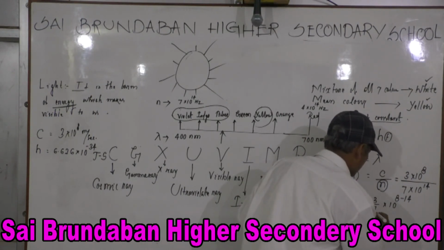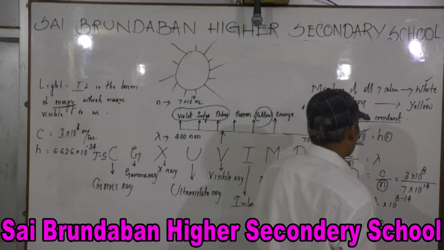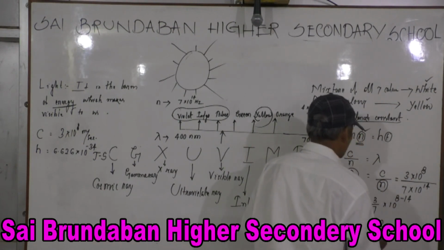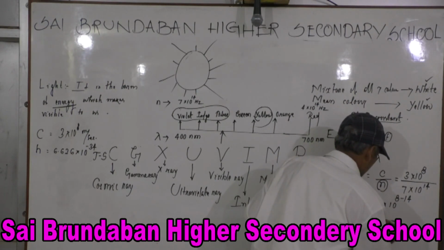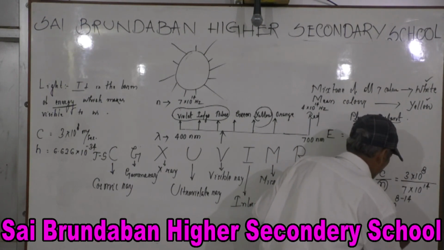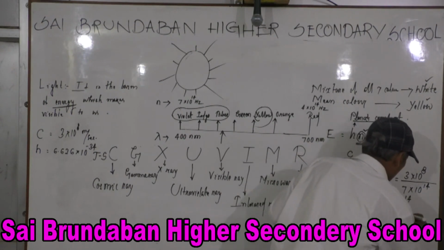So what is then 20 subjoin 14, then 2060 into 10 to the power minus 6.